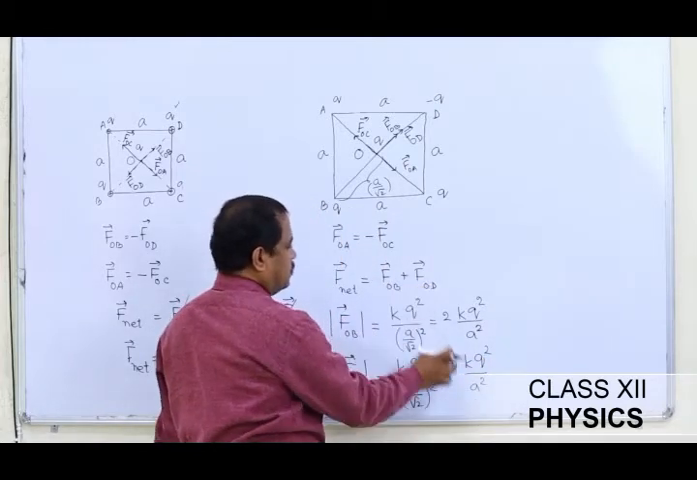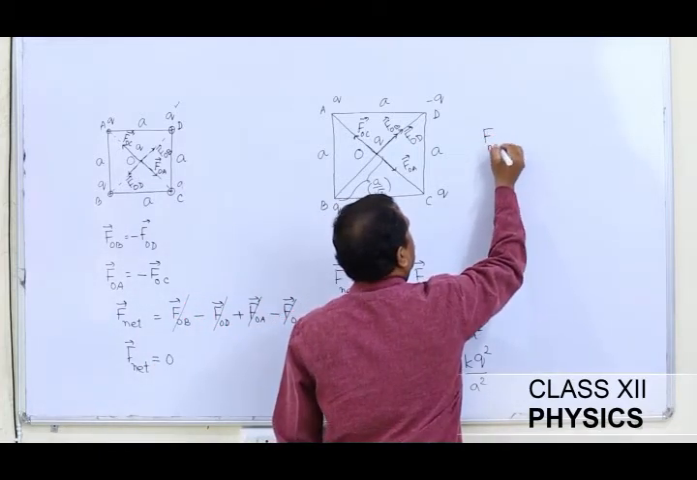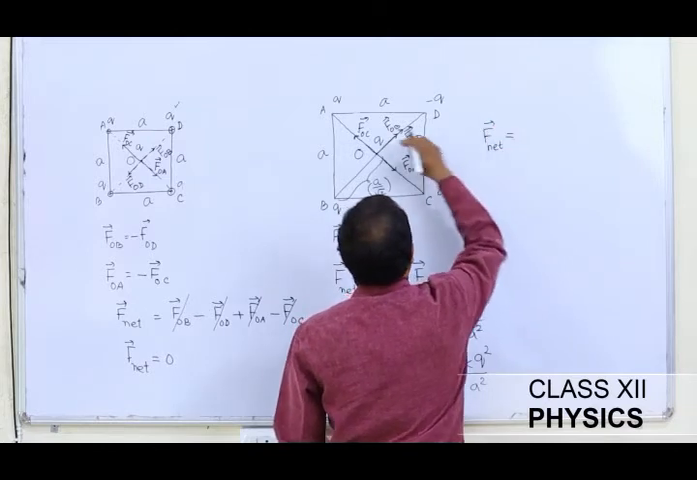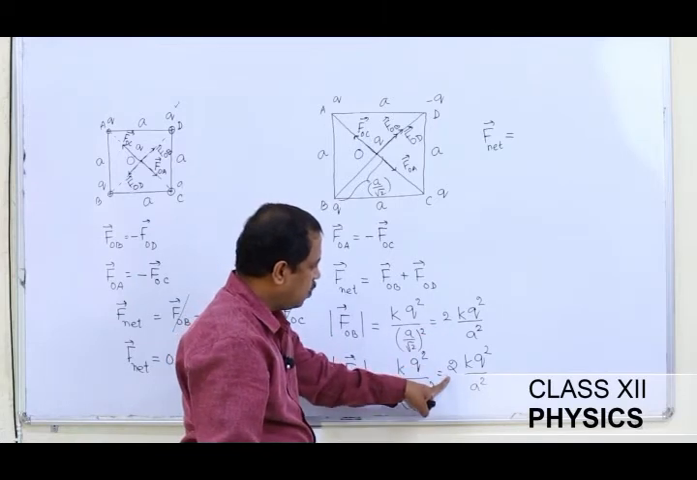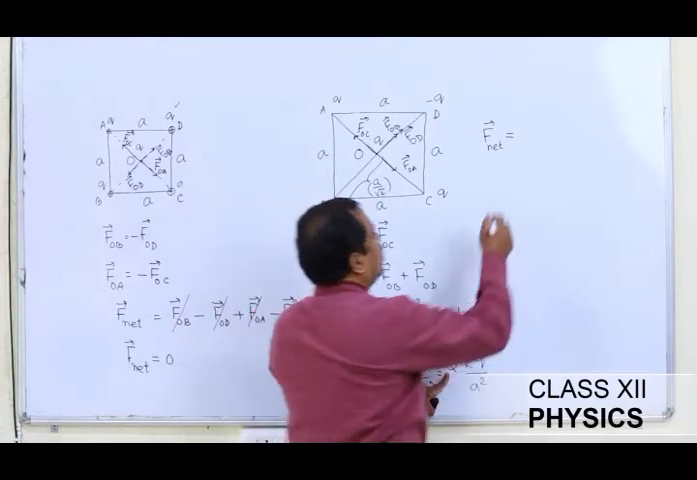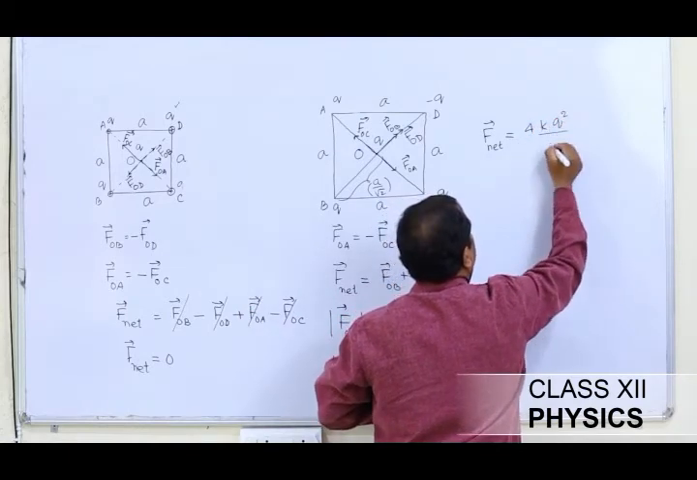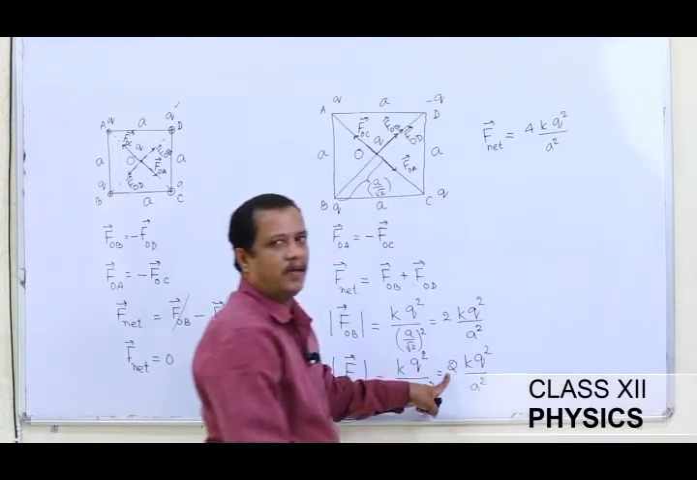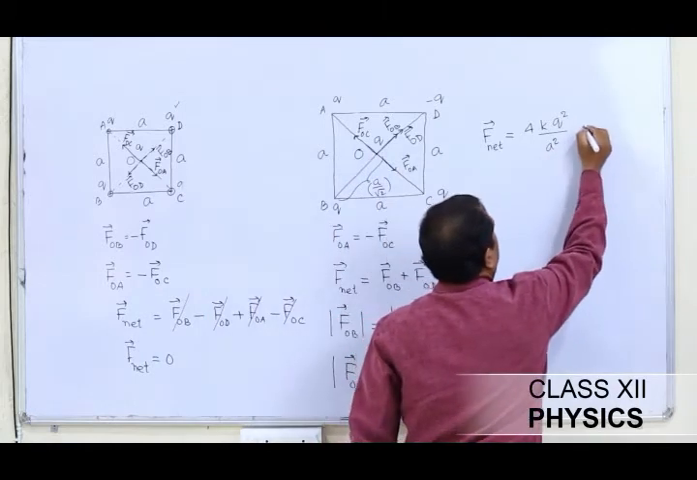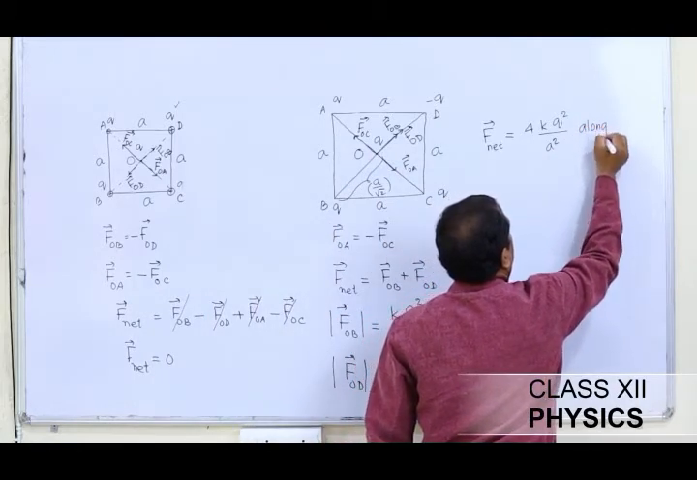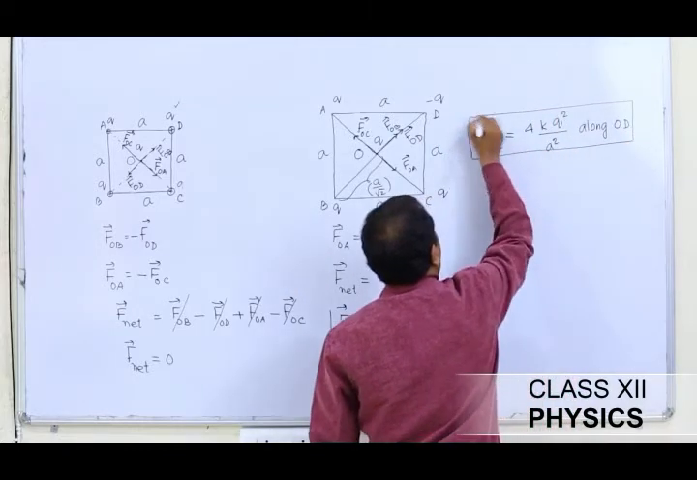Now I have to find the sum of these two. So the net force experienced by the charge small q placed at O will be equal to the sum of these two, 2 plus 2, 4. So I have 4 K Q square by A square. Now this is the magnitude, I want the direction. So the direction I can write is along OD, and this is the answer for this question.